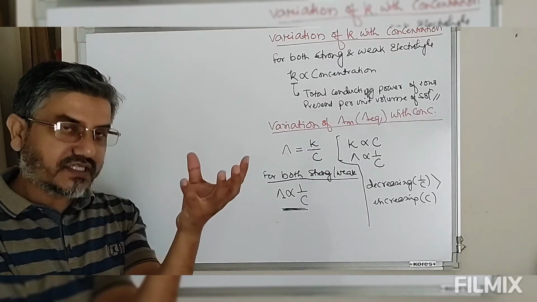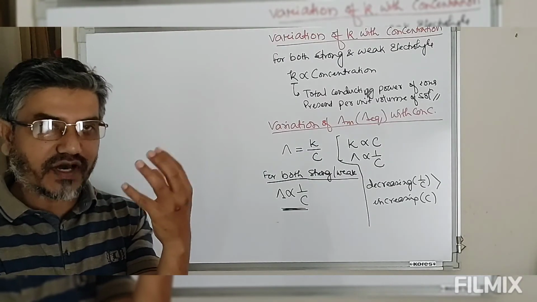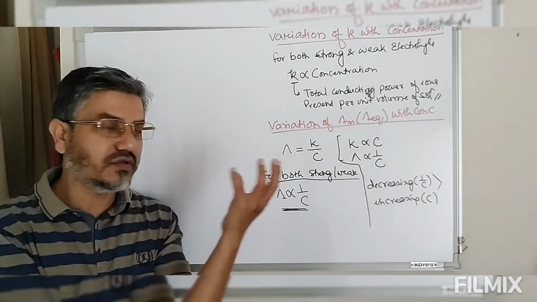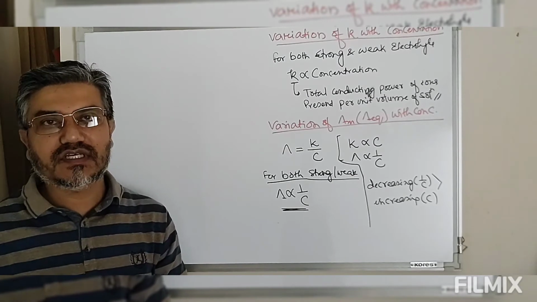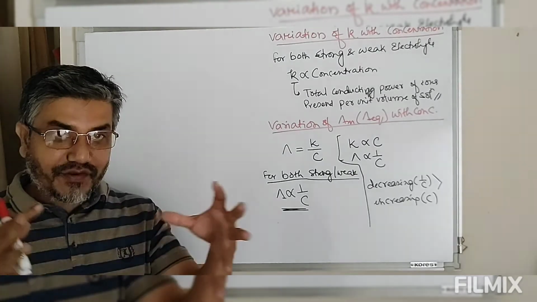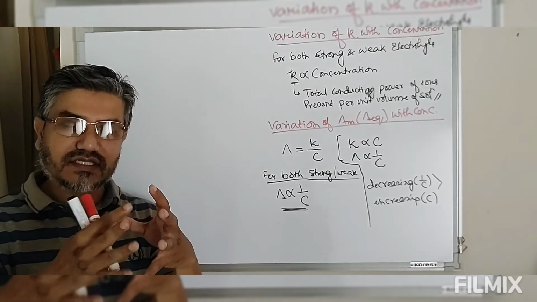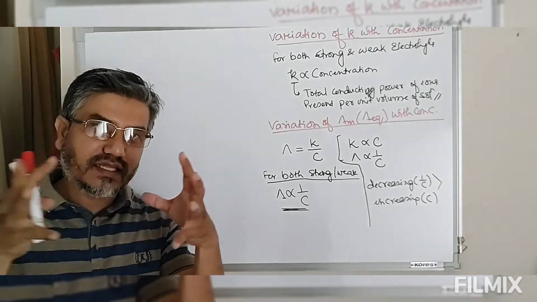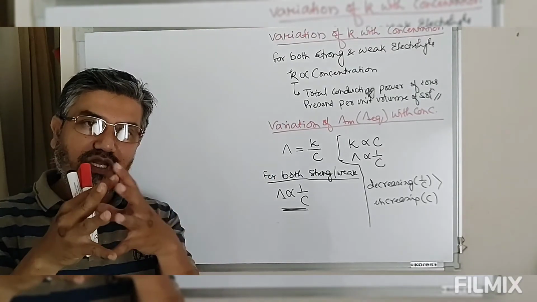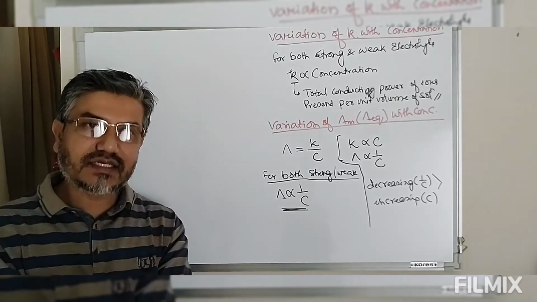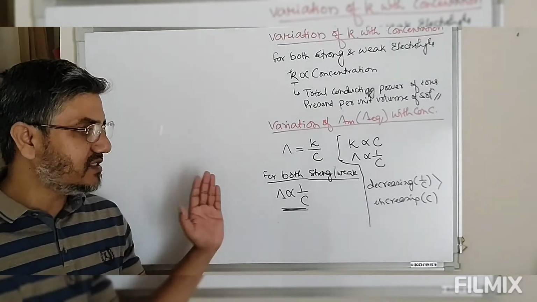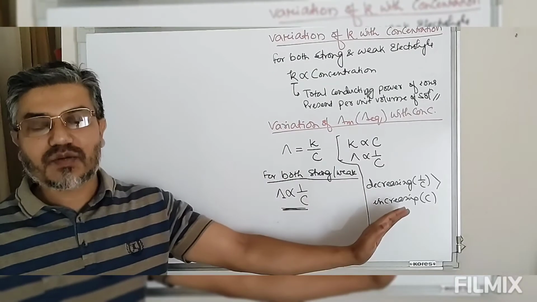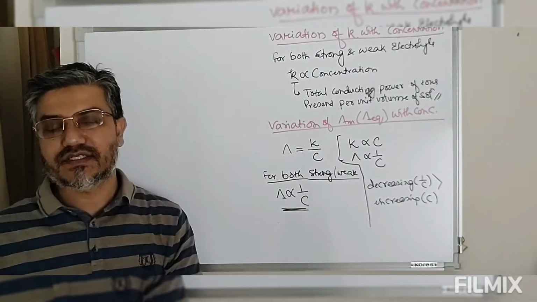As the number of ions present in the solution increases, this inter-ionic interaction will also increase. As the inter-ionic interaction increases, mobility of ions will decrease. As the mobility of ions decreases, the tendency for current carrying capacity will also decrease.